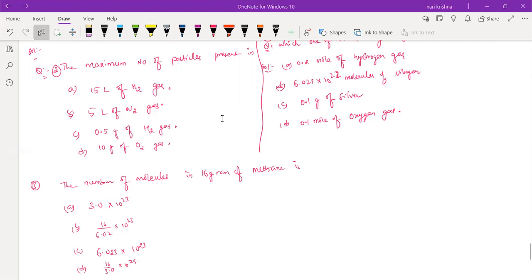Because just now we discussed it, right? When you are converting from liters to particles, it will not depend upon the type of the gas. Option A is correct, but how many particles are there? Just multiply 15 divided by 22.4 into 6.023 into 10 power 23. That will be the answer. Option A is correct only.